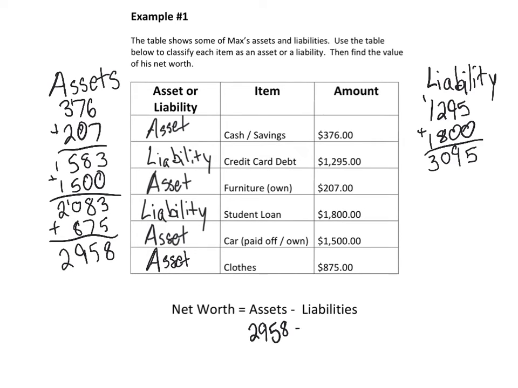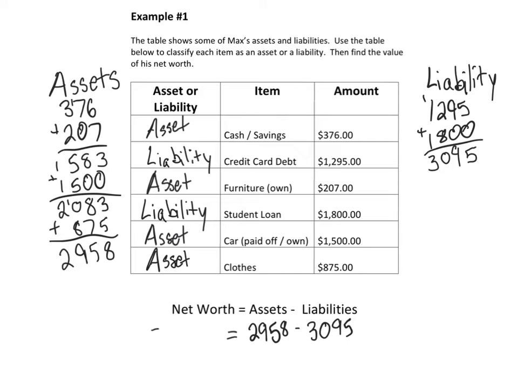$2,958 minus $3,095. Now here's where our positive and negative addition and subtraction comes in very handy. We need to know our assets are our positives, liabilities are negatives. So since our assets are smaller than our liabilities, our net worth is going to be a negative. We know that for sure. Since the liability is a bigger number here, our net worth is going to be a negative.